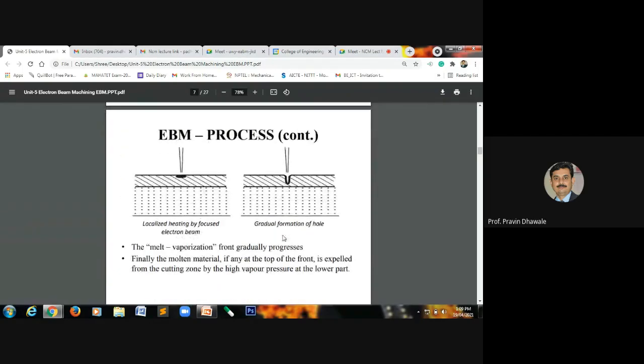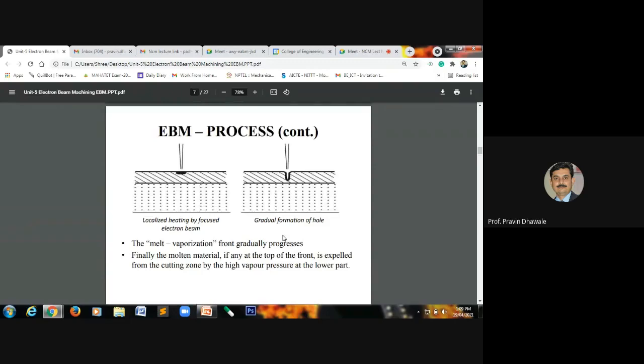These are the diagrams that you have drawn, showing how the material removal takes place in electron beam machining through localized heating by the focused electron beam. This will be the workpiece, and this will be a support to mount the workpiece on the table. The gradual formation of a hole is shown in this figure by applying the electron beam on a very small spot area.